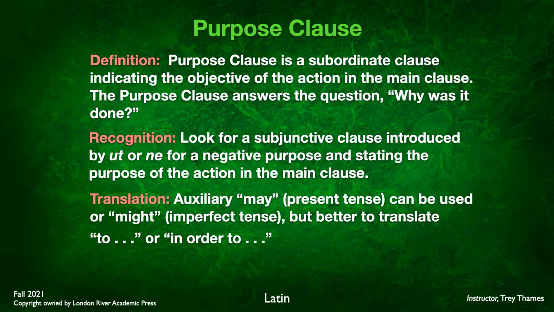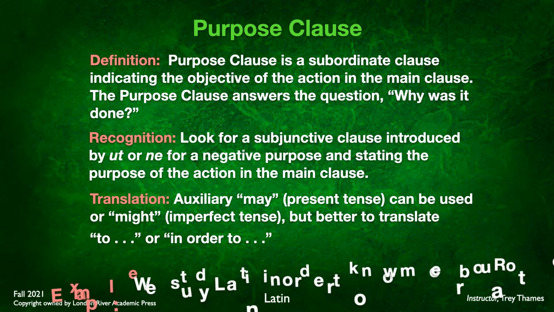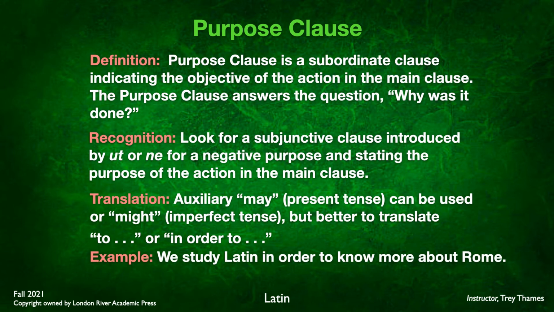So we've already studied the purpose clause last week, but only in the present tense. This week we're adding the imperfect tense. So keep in mind that rather than may for present tense, here in imperfect we may use might. But again, it may be better to say to or in order to. Here's an example. We study Latin in order to know more about Rome. What's the purpose of us studying? In order to know more about Rome.